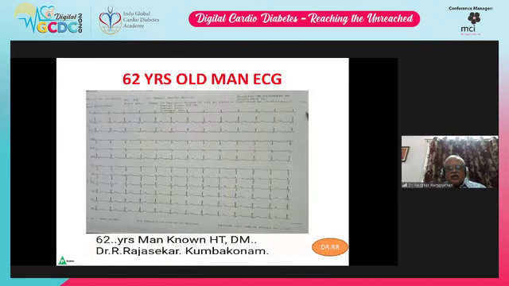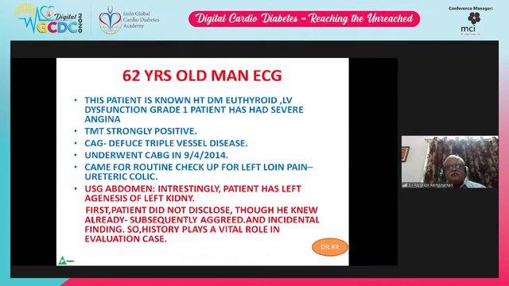So this 62-year-old gentleman, known hypertensive and diabetic, euthyroid, LV dysfunction grade 1, had severe angina. Treadmill test was strongly positive. CAG, that is coronary angiogram, showed diffuse triple vessel disease. He underwent CABG way back on 9/4/2014, and came for a routine checkup for left loin pain, that is ureteric colic.